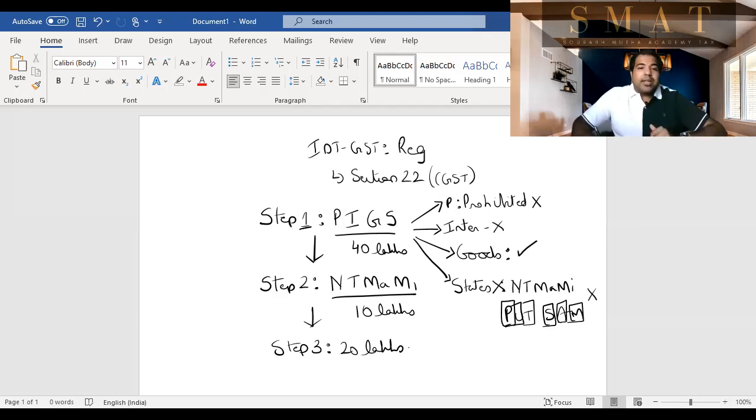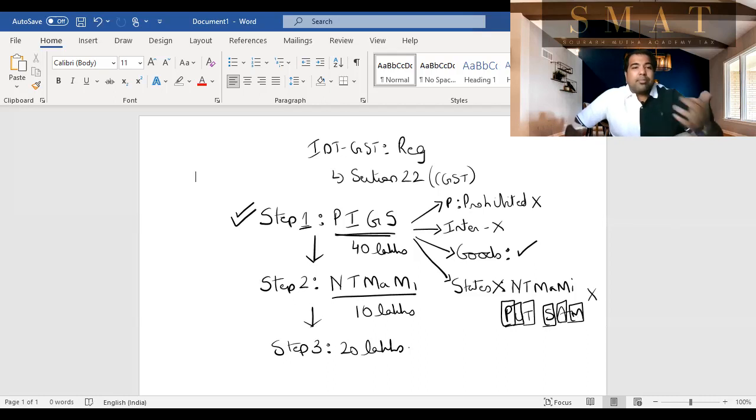I'm just repeating it. What is the step? The first step is check for PIGS. PIGS is, are you making prohibited goods? No, you're not. Great. Are you making interstate supply? No, you're not. Great. Are you making only supply of goods? Great. And if you're not in these states, NT Mami and put SAM. NT Mami is Nagaland, Tripura, Manipur, and Mizoram, and put SAM is Puducherry, Uttarakhand, Telangana, everything other than northeast, and SAM is again northeast, Sikkim, Arunachal Pradesh, Meghalaya. If you're not in these states, congratulations, you have a limit of 40 lakh.